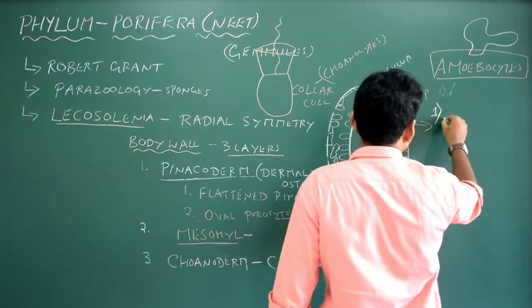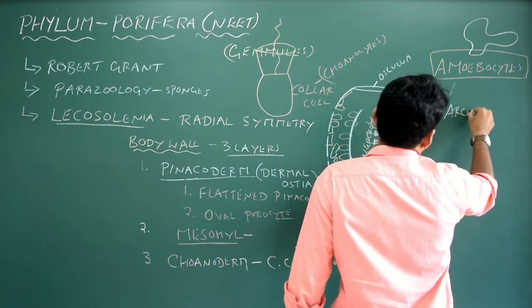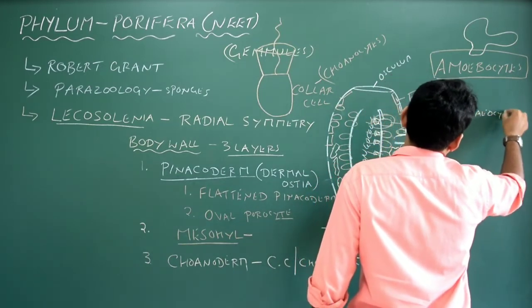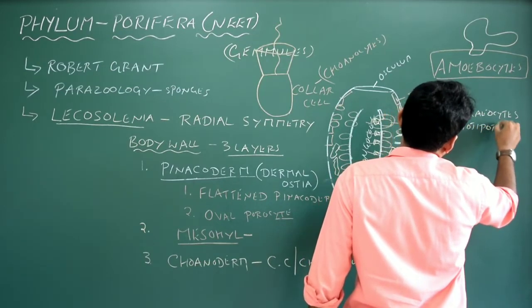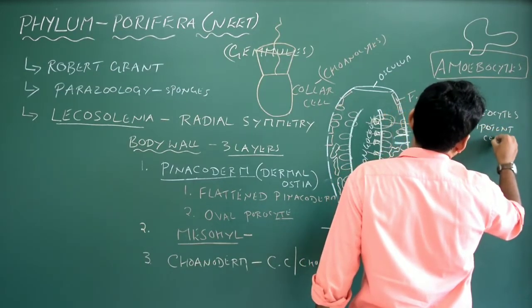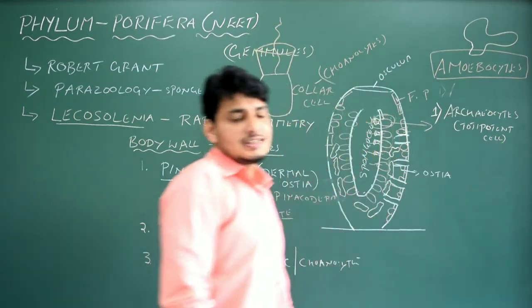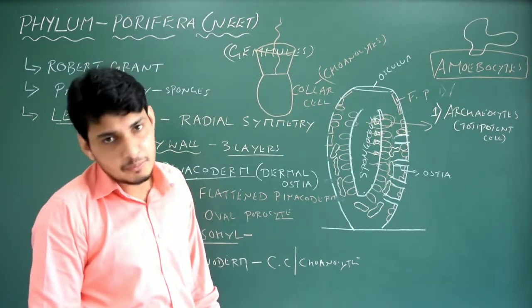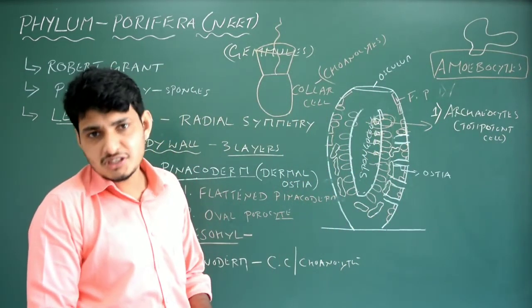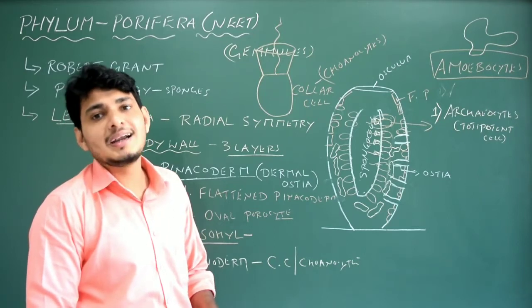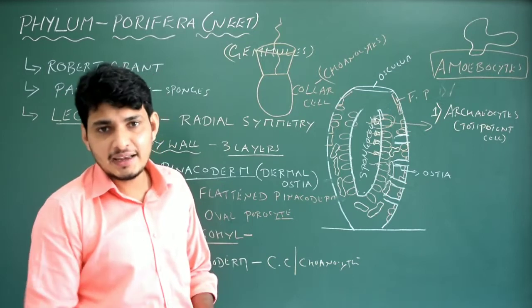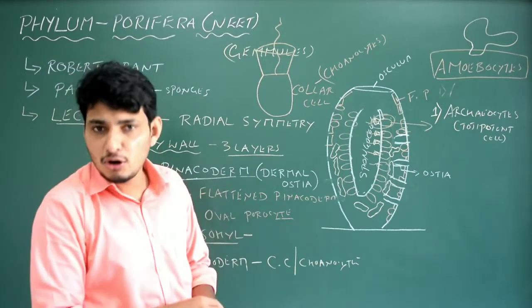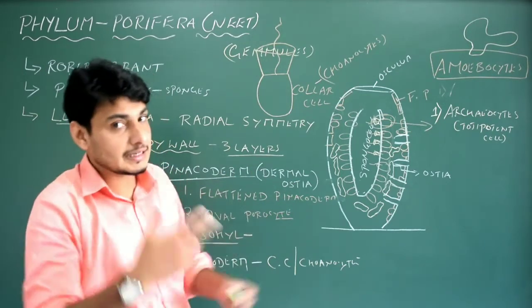The first one I write is archaeocytes. It is also called totipotent cell. Please remember, totipotent cell is a general English name. It refers to cells which have the ability to multiply. From a single cell I can make an entire living organism. You will understand it later.